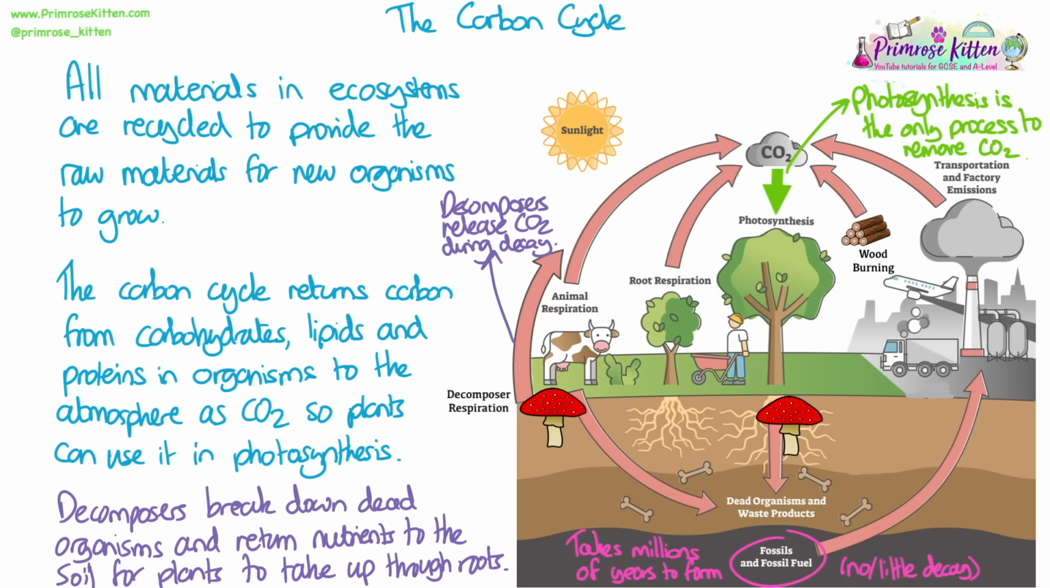Fossil fuels like coal and oil take millions of years to form, and this is trapped carbon from dead organisms that hasn't decayed. Wood burning and burning of fossil fuels for transport and in factories in order to produce energy are all human activities that put carbon dioxide into the atmosphere, and these are processes that humans have caused that have caused the carbon cycle to become unbalanced.